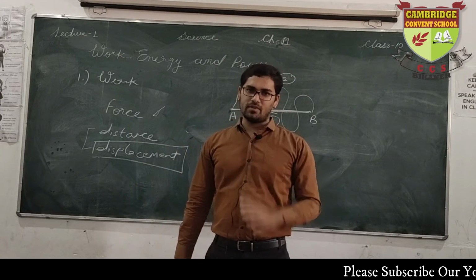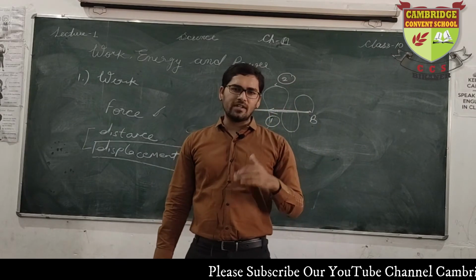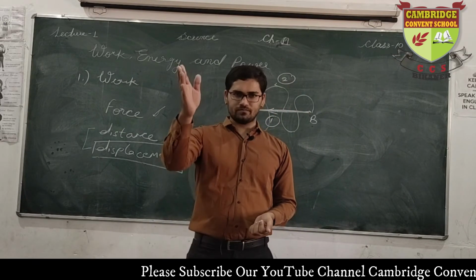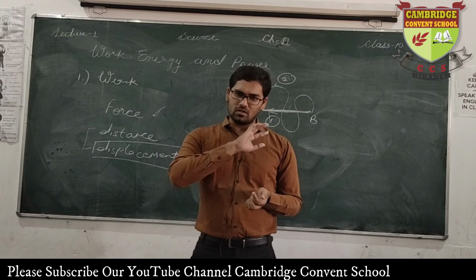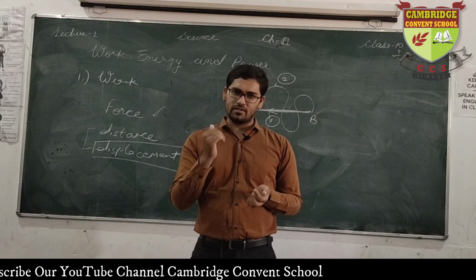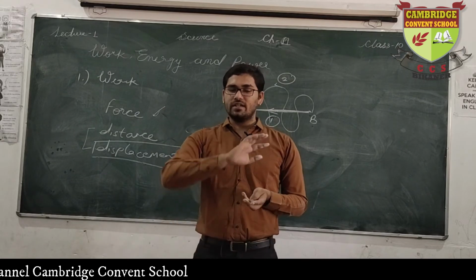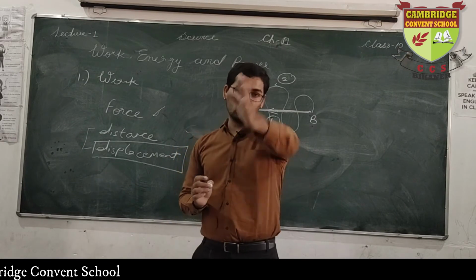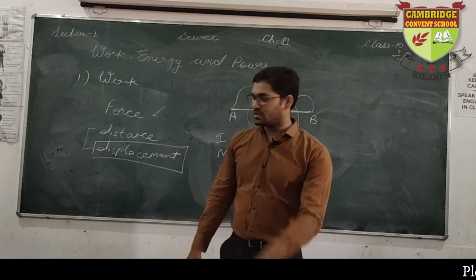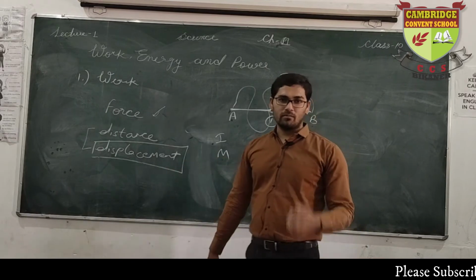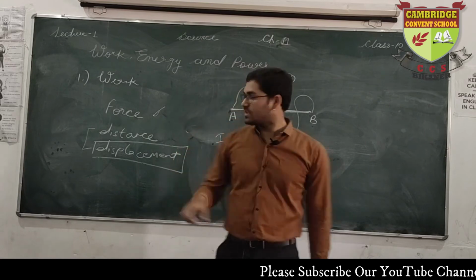Take another example. Say right now I am taking a lecture here and I want to go to my home. How will I go home? It's not possible that my home and this school have a completely straight path. It doesn't have any straight path, not a single road which goes straight and straight. If that happens, that is an ideal condition, and that will be displacement. But before my home comes, I have to cover long turns and paths.